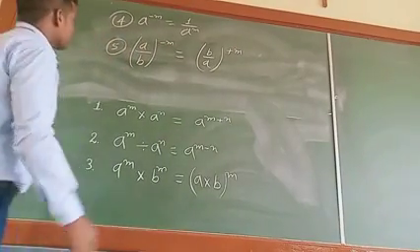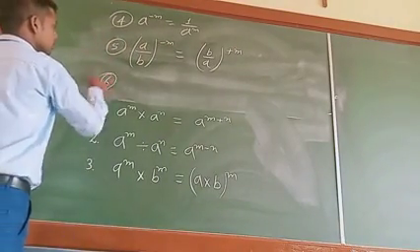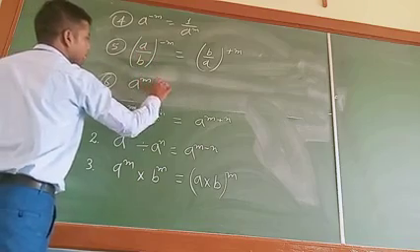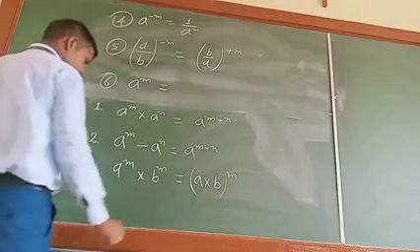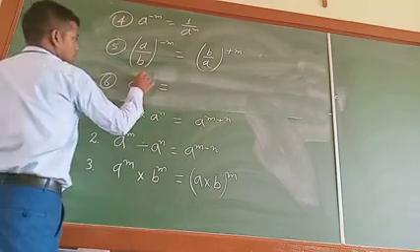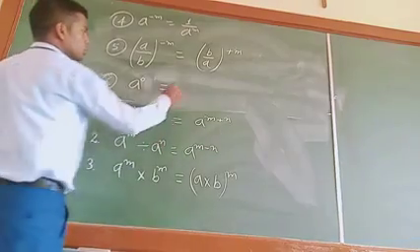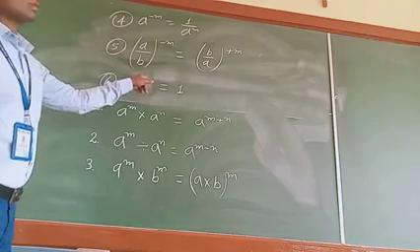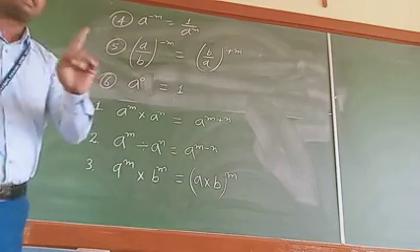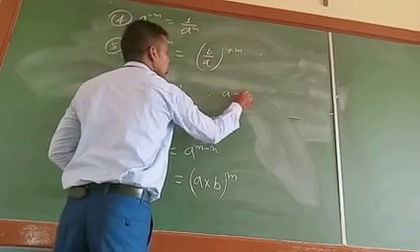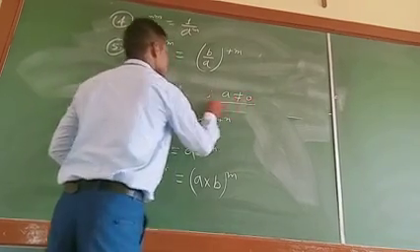Next is the sixth: a raised to the power 0 is equal to 1. Any number raised to the power 0 is equal to 1, but there is one condition. What is the condition? That a cannot be equal to 0 in this case.